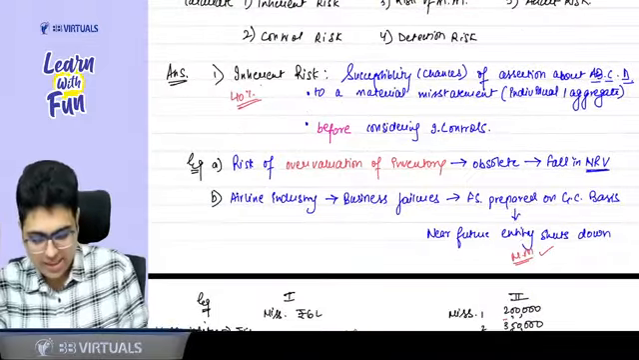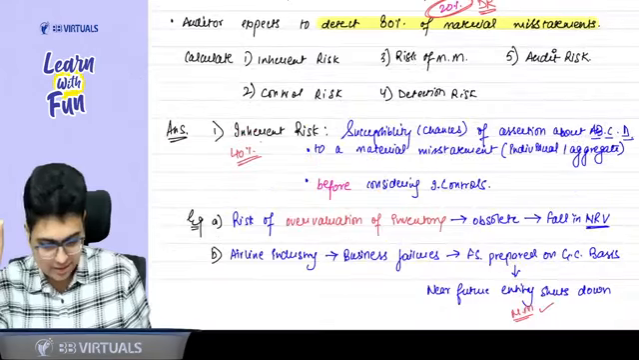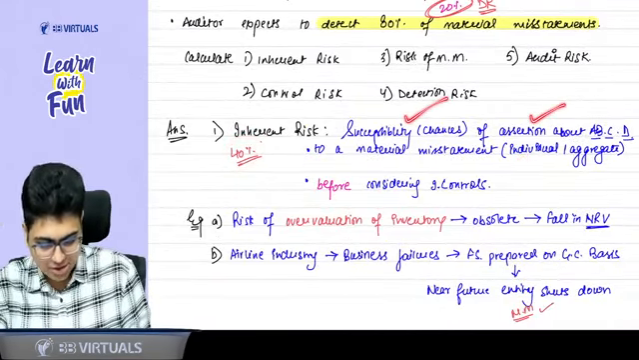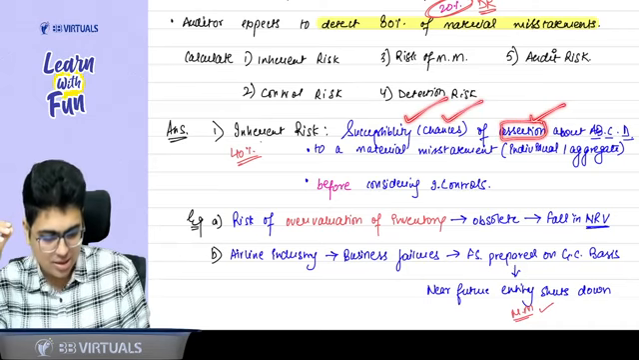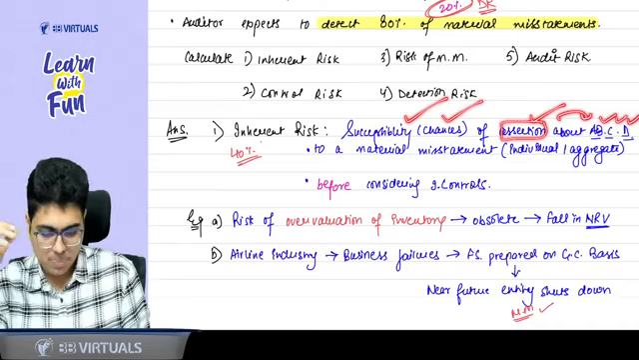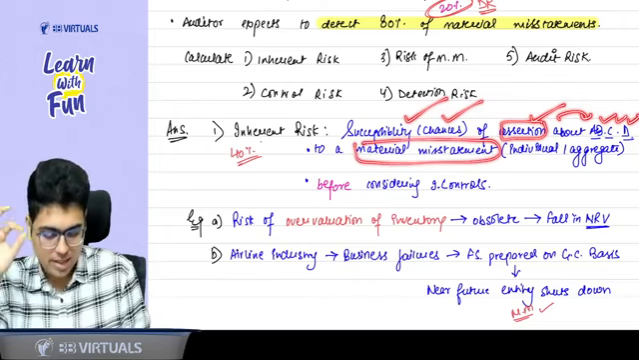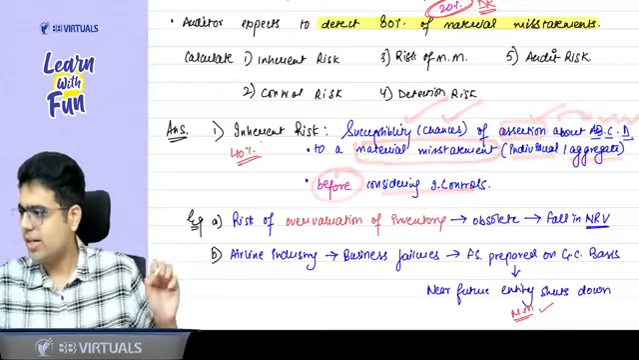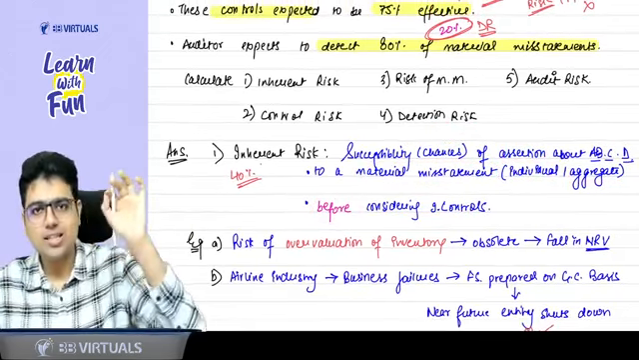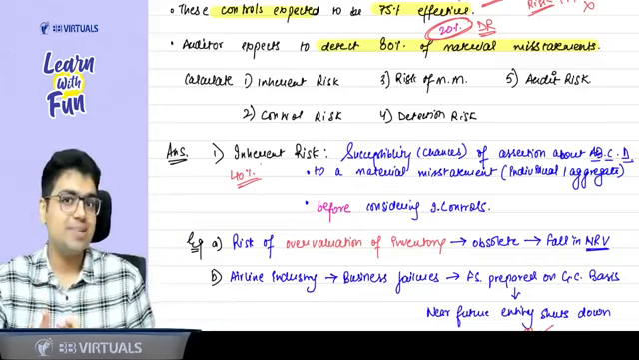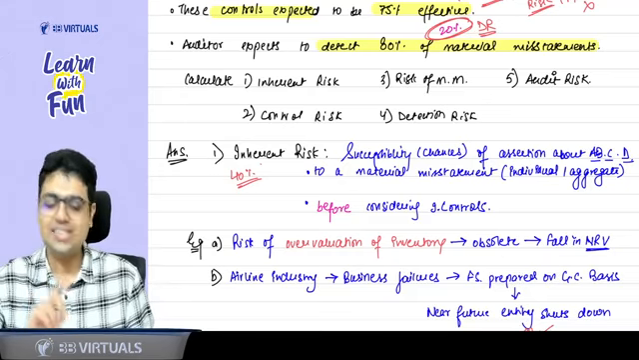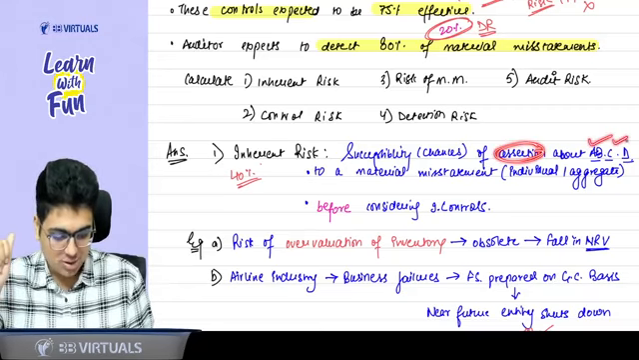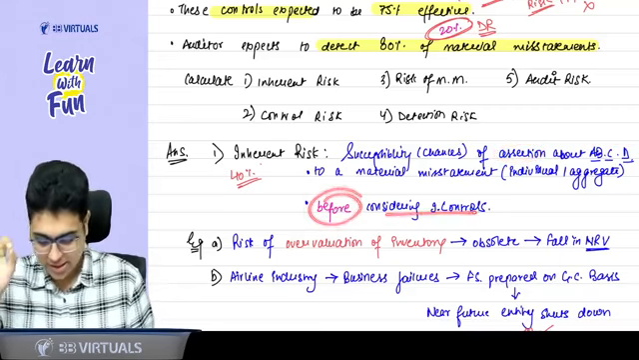So inherent risk is, in our case, 40%. Just read this definition. Susceptibility of an assertion, that means chances that in an assertion about account balance, class of transaction, there will be a material misstatement. Now this material misstatement can be individually or when you aggregate, before considering the internal control. The misstatement is not in the account balance or the class of transaction, it is in the assertion. So what are the chances of material misstatement in an assertion about account balance, class of transaction or disclosure before you consider the internal control?